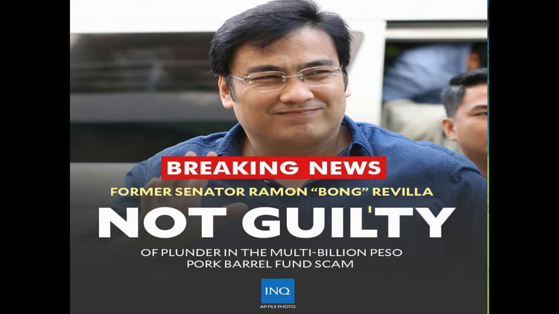Okay? An example, Bong Revilla. Former Senator Ramon Bong Revilla was found not guilty of plunder in a multi-billion peso pork barrel fund scam. Actually, who was guilty? His secretary, Cambe, and Napoles, they were guilty. Well, was there no money stolen? Was there no money lost? There was. But under the doctrine of pro reo, it was not proven that Bong Revilla was involved. Okay, so he was acquitted under the doctrine of pro reo.